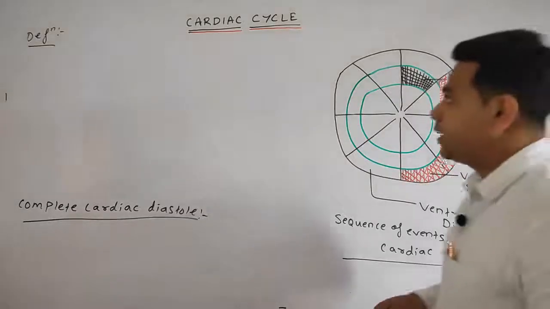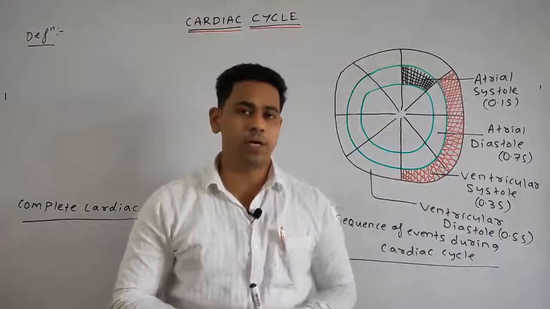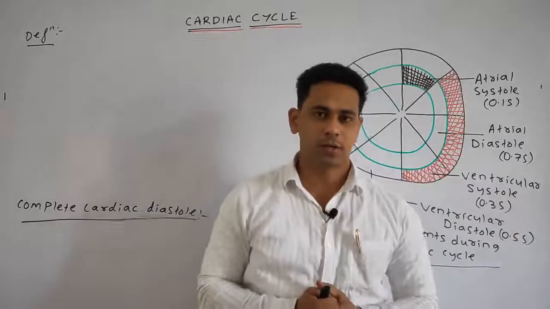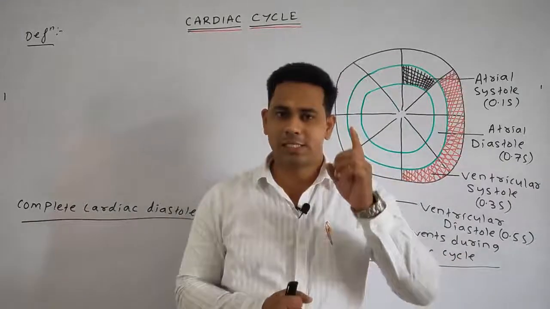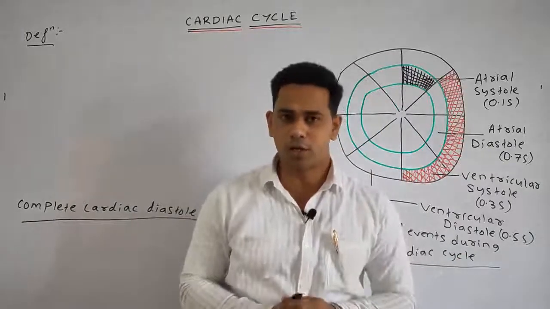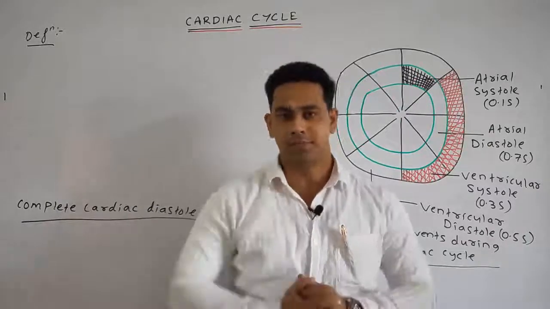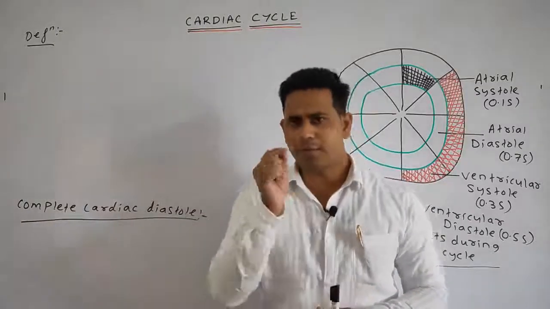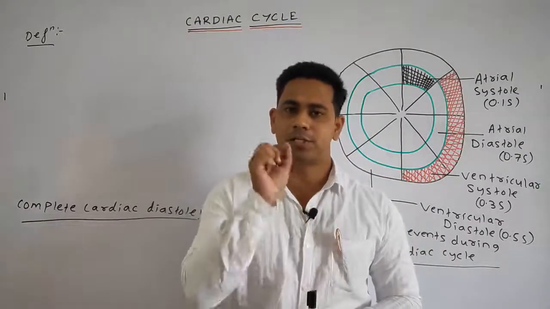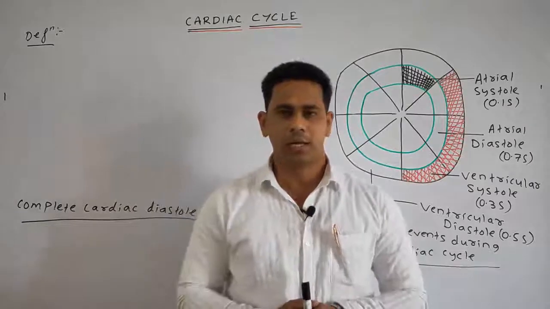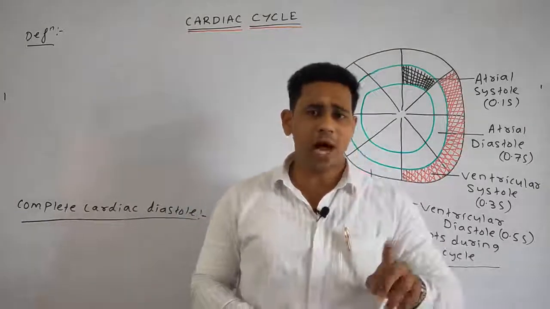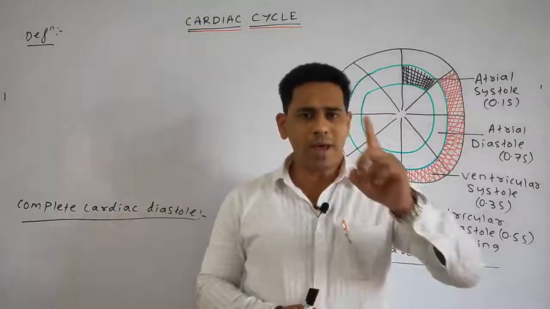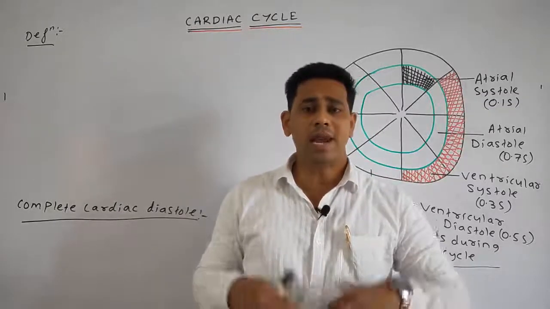Students, now we will discuss one of the important short notes, that is known as the cardiac cycle. Student, what is the cardiac cycle? The sequence of events that occurs in the heart per beat is known as the cardiac cycle. Why have I said per beat? Because our heart beats about 72 times per minute. Then for every beat, how much time does it take? About 0.8 second. Means in one beat, it takes less than 1 second.